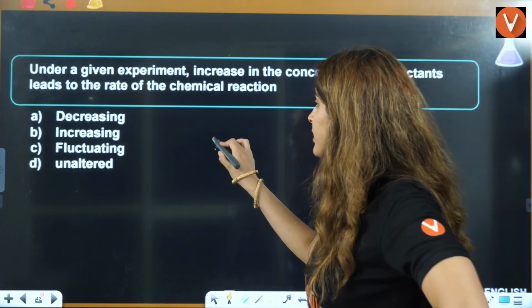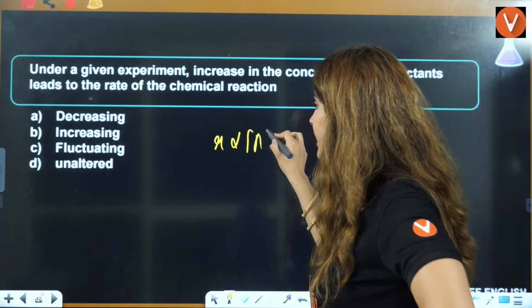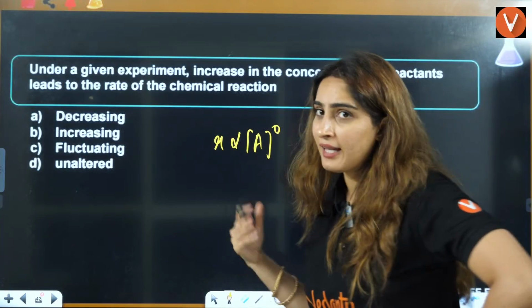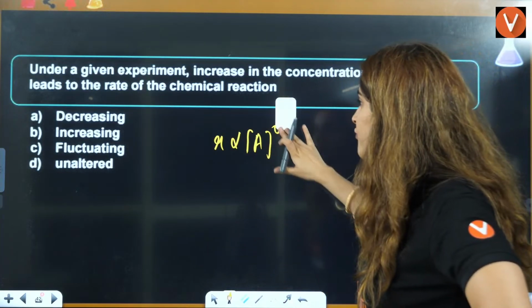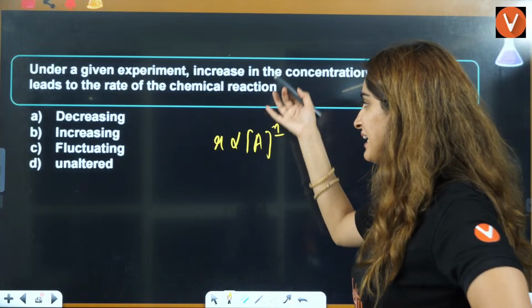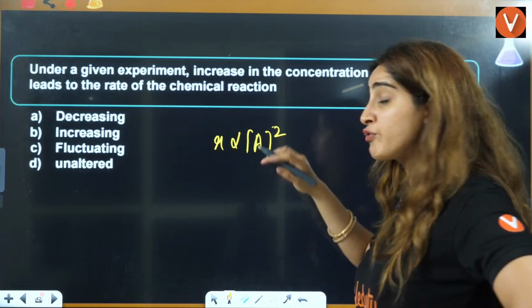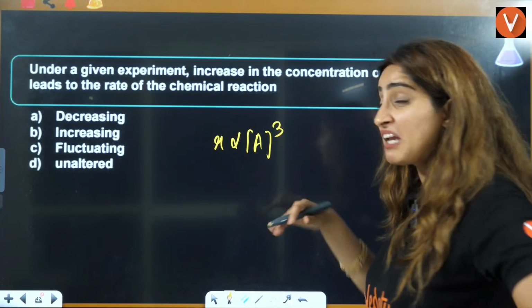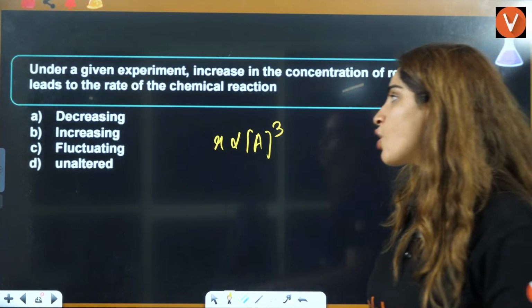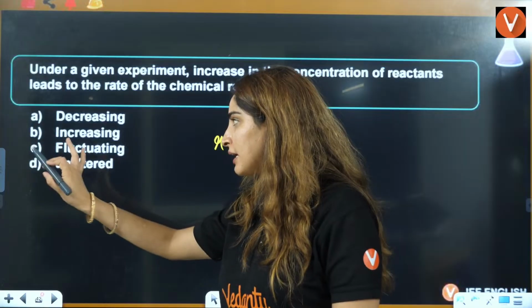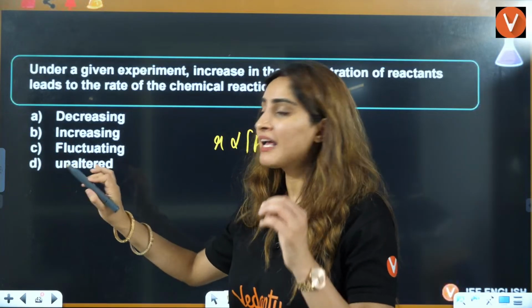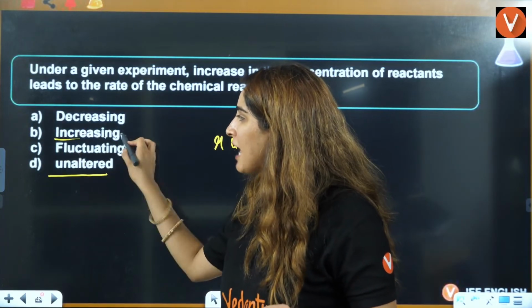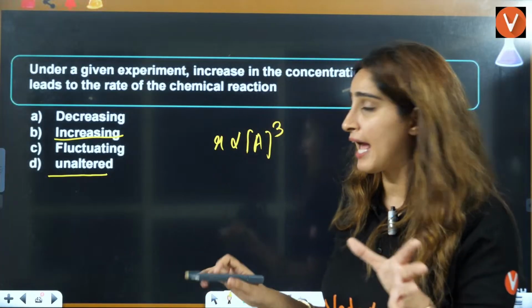If you have zero order reaction, that is not at all dependent, then it will have no change. If you have first order reaction, it will increase. Second order reaction, it will increase exponentially. Third order reaction, it will increase more exponentially. So in any way, it will not decrease, it will not fluctuate; it can be unaltered or it can be increasing depending upon the reaction.